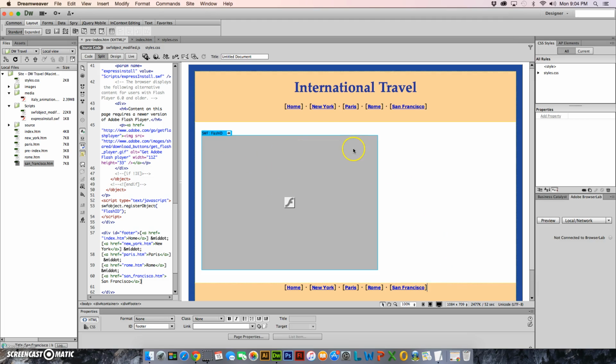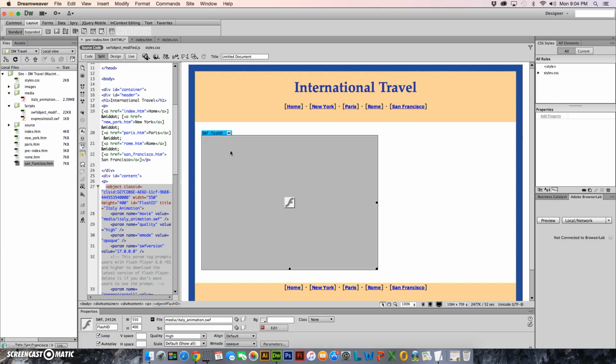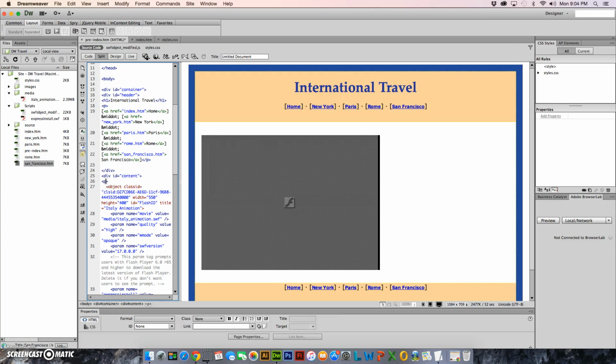One last thing, actually two last things that I would like to do on this page. When I preview this in the browser, my animation shows up over here at the left, which is kind of odd. So I want to click on it so I can find it in my code. And you see my paragraph tag here.